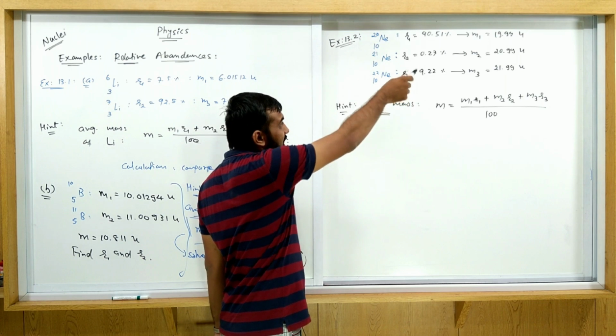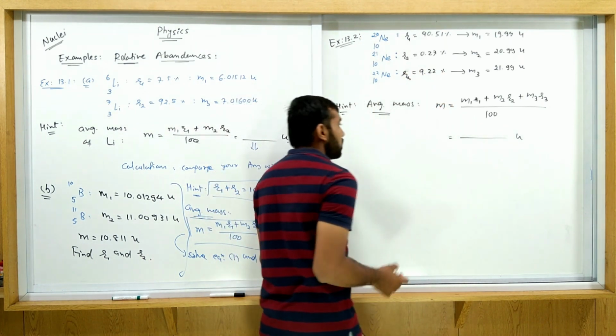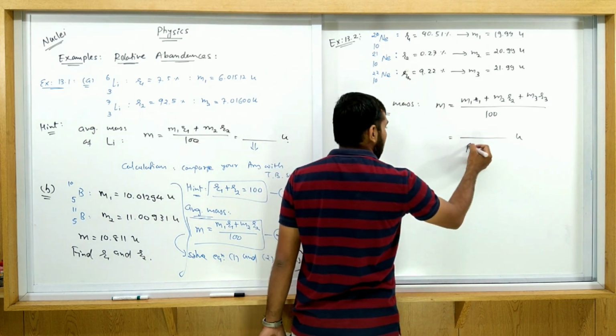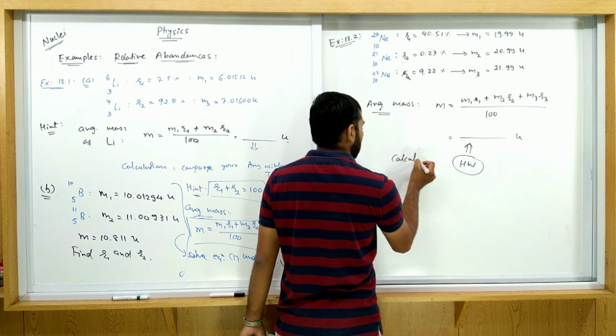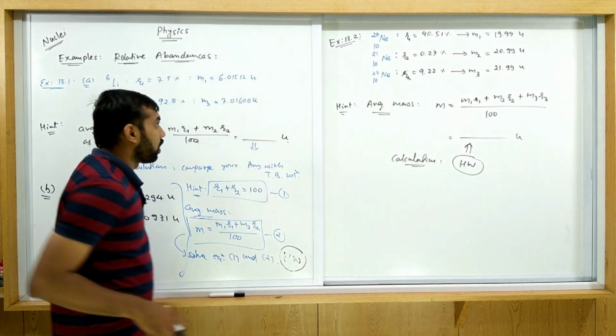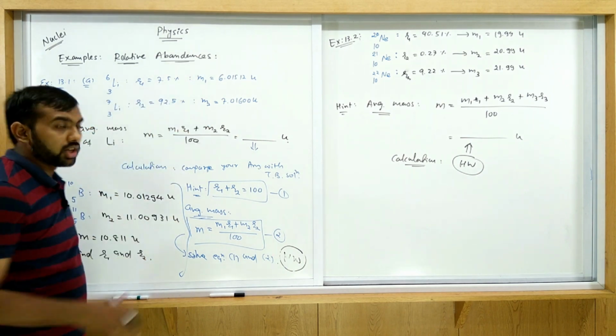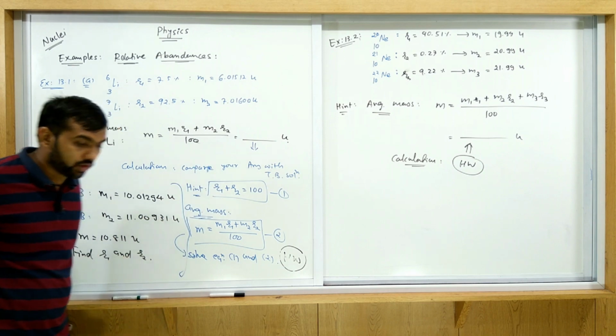R1, R2, R3 are given, M1, M2, M3 are given. Put in all the values and get the answer, and compare it with the textbook. The remaining calculation is homework. So note down all of these things in your book, and calculate this answer. This is homework.